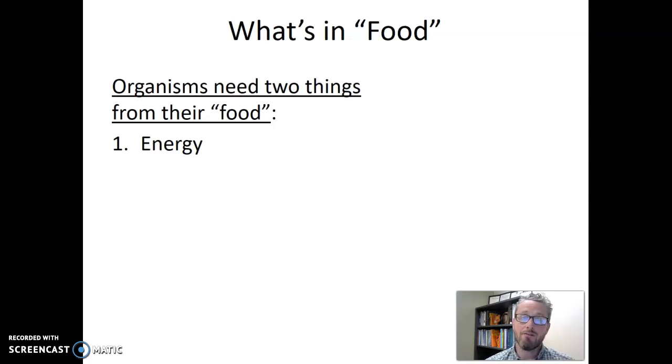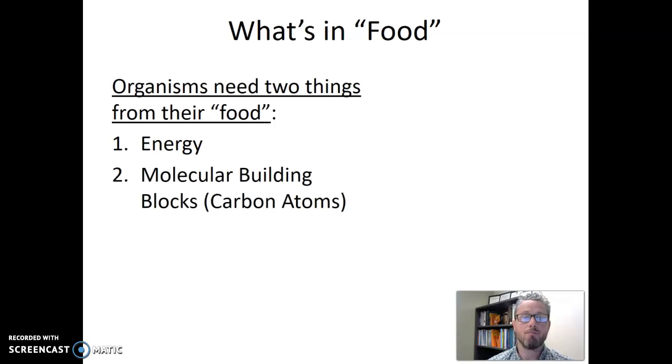The other thing we need from food are molecular building blocks. So I eat food so that I can make more muscle out of the things that are in that food. Or I eat food so that I can make more brain cells out of the things that are in that food. So food provides us with these important building blocks. And in biology, really the number one building block we're concerned about is carbon.